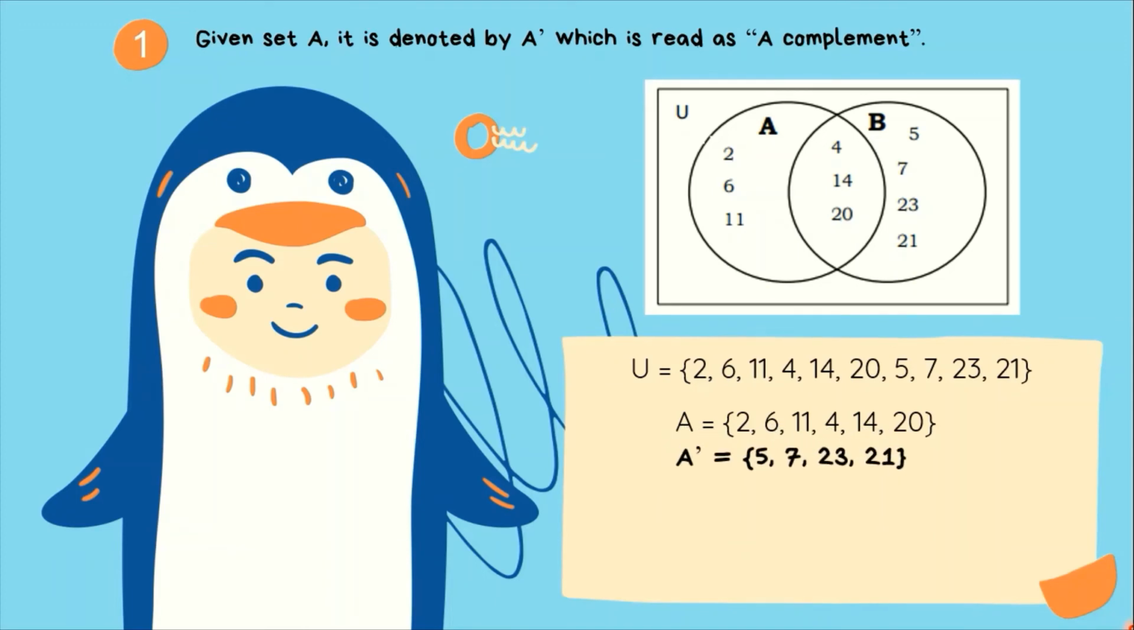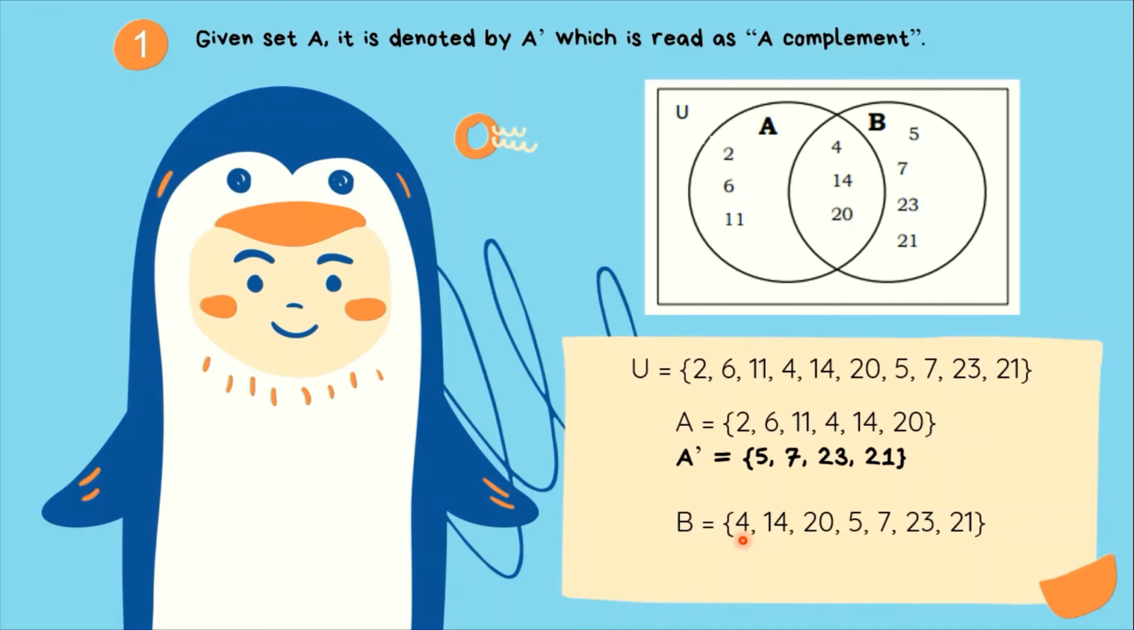Therefore, A complement is 5, 7, 23, and 21. So mapapansin natin, A has 2, 6, 11, 4, 14, and 20. Pero, dito sa universal set, meron siyang 5, 7, 23, and 21 na wala kay set A. Pag sinabing complement, yung mga elements na wala sa set na ito, pero nandito kay universal set.